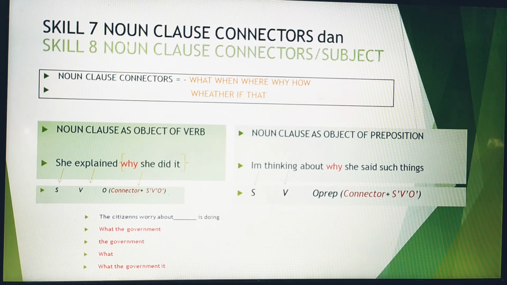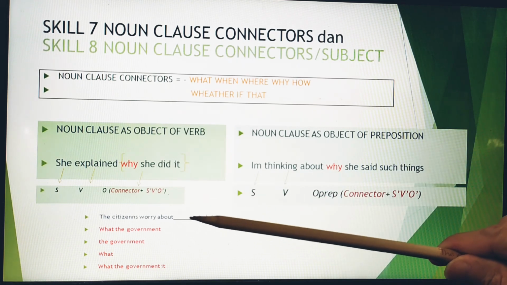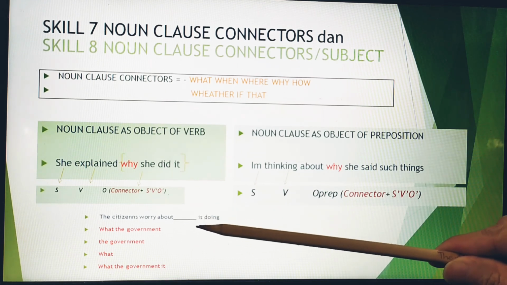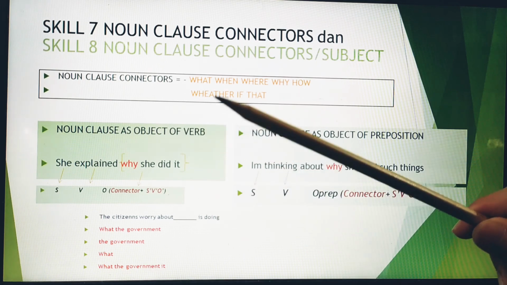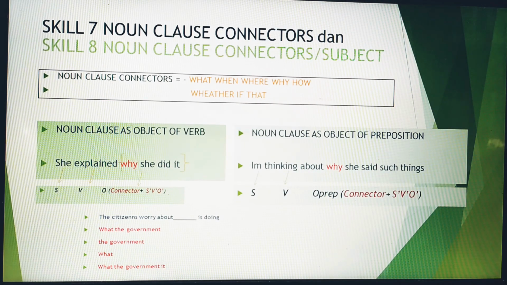How can you understand skill 7 about noun clause connectors? Take a look at the real exercise, number 1. The citizens worry about blah blah blah is doing. What you are going to do is try to find out which one is the subject and which one is a verb.